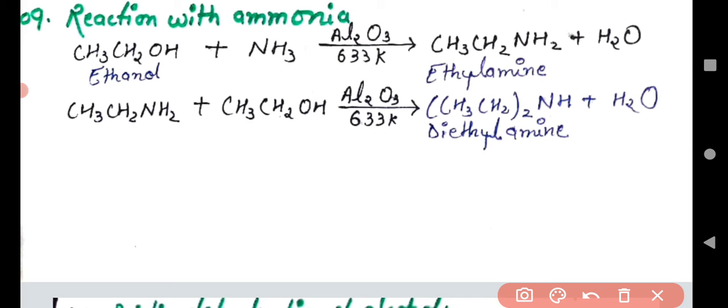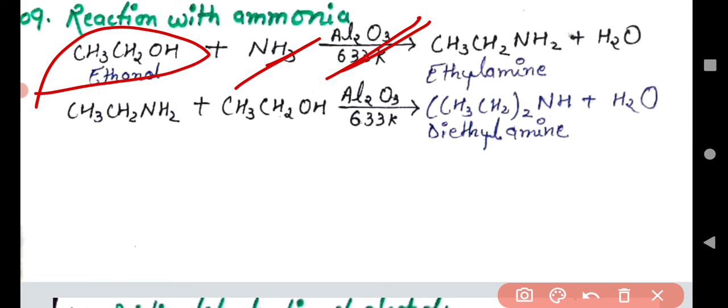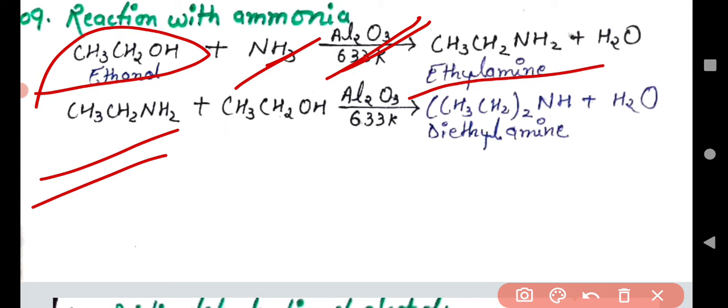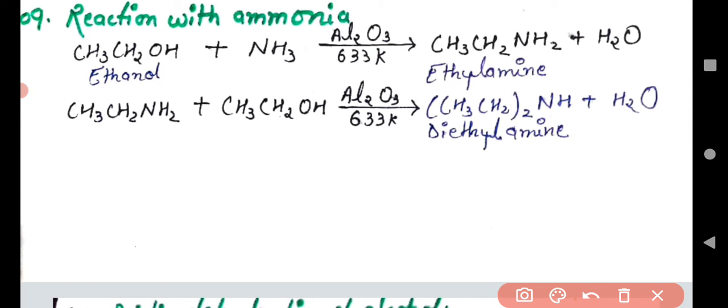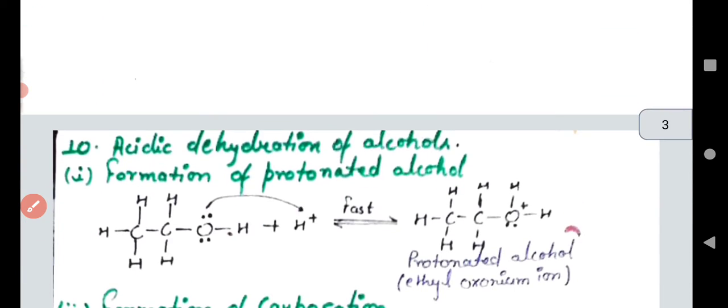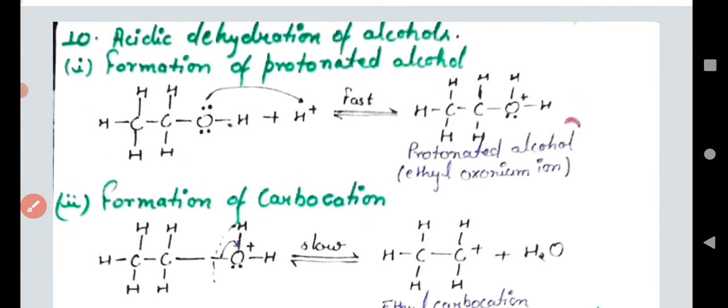When ammonia reacts with ethyl alcohol in presence of aluminum oxide, we get ethyl amine. In another step, if we have ethyl amine and react with ethyl alcohol, we get diethylamine. So primary amine converts into a secondary amine. That's why this is a very fantastic reaction for conversion of a primary to a secondary amine.